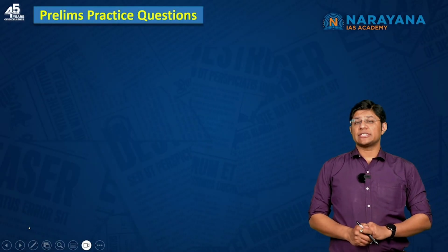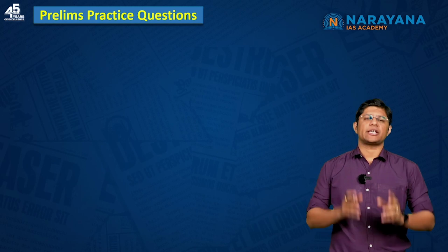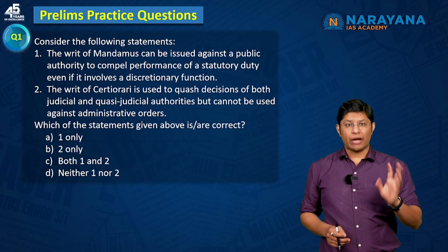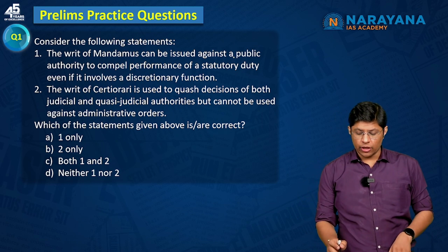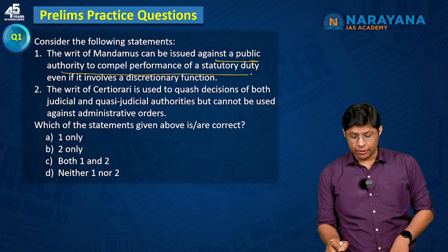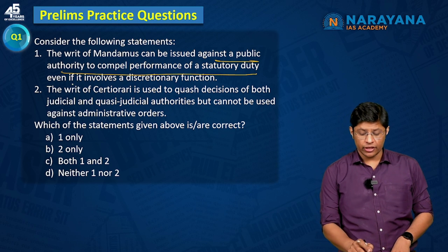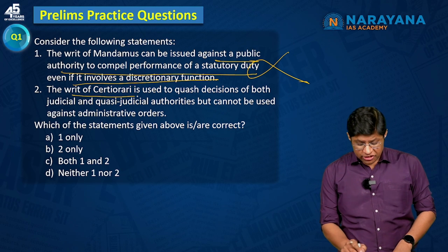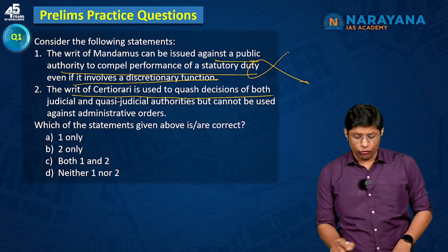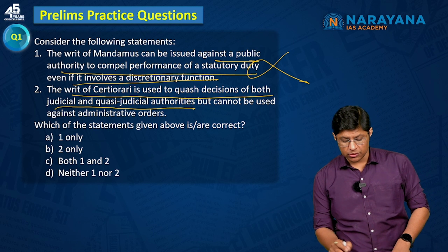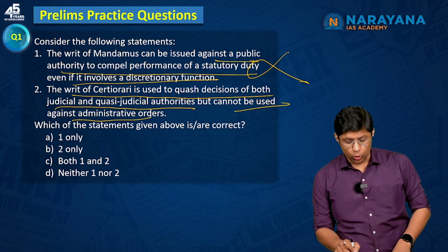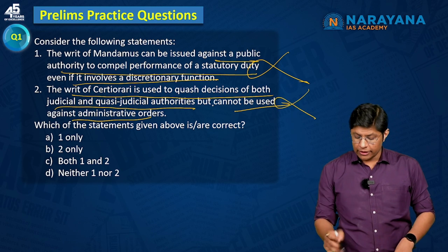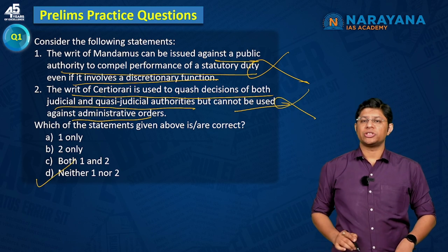Students, it's time to discuss a few prelims practice questions and one mains based question. So, let's get started. The first statement is: the writ of mandamus, among the different types of writs, can be issued against a public authority to compel performance of a statutory duty even if it involves a discretionary function. This is incorrect. The second statement: the writ of certiorari is used to quash decisions of both judicial and quasi-judicial authorities but cannot be used against administrative authorities. No, it can also be used against administrative authorities. Incorrect. Which means both are incorrect. Option D is the correct answer.